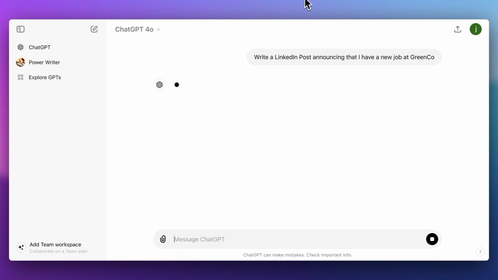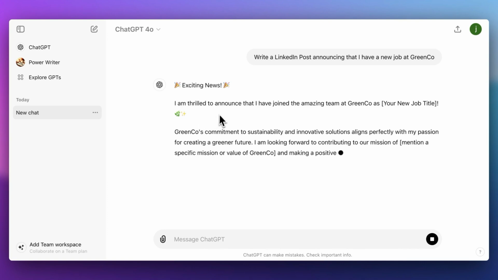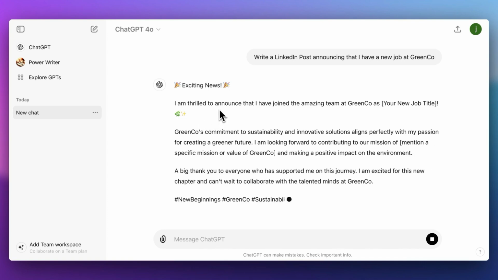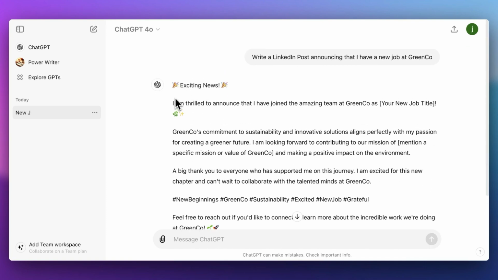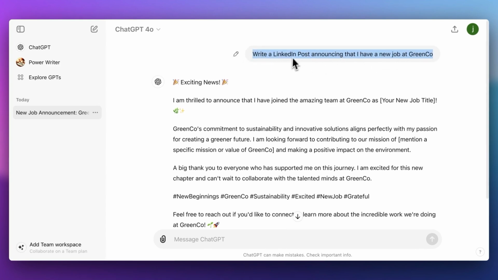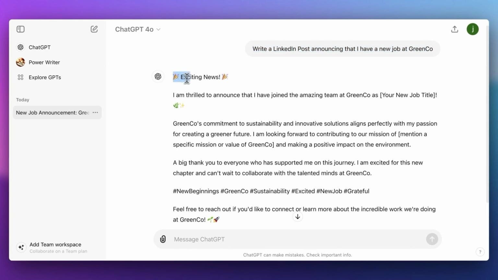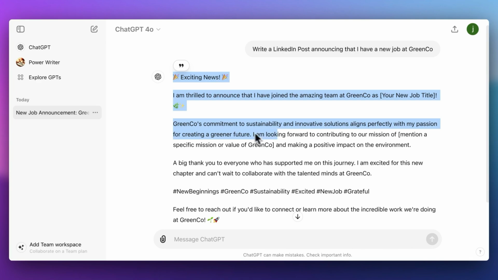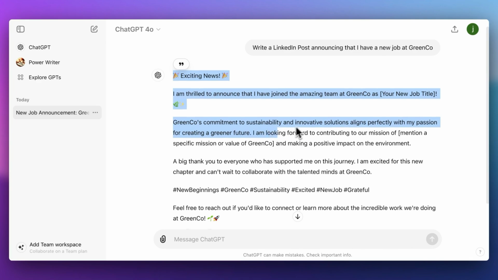All right, so now I'm generating a post, and what you can see here is ChatGPT fully ChatGPTing. What I mean by this is that it's fully the default writing style, and this happens when you prompt ChatGPT to do something. So don't look at the prompt itself, it's more about the writing style. This writing style is what we call the default writing style. There are some ways you can always spot the default writing style.